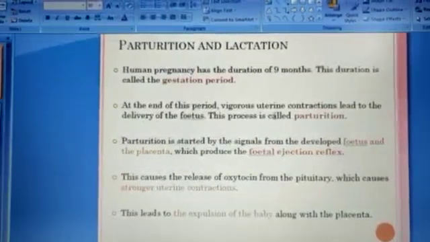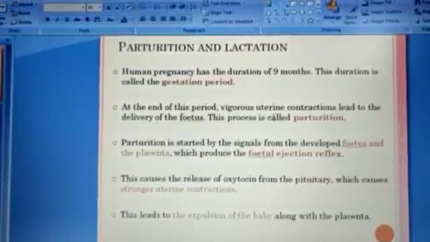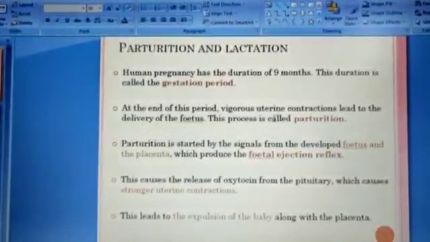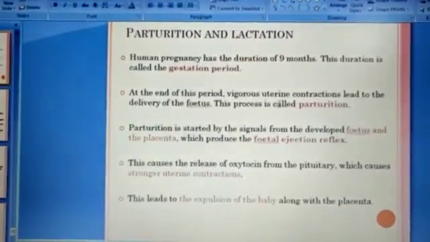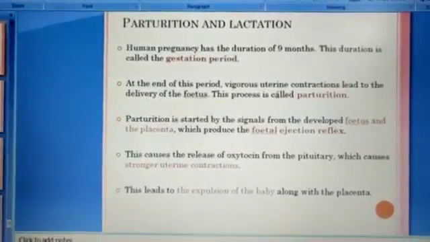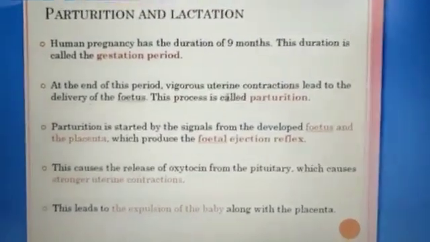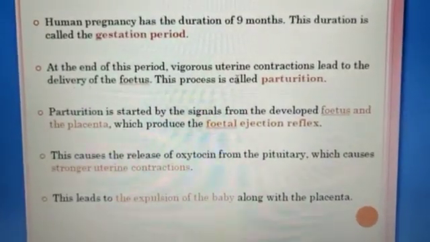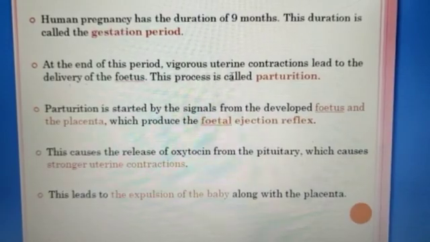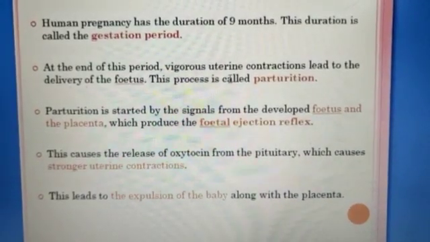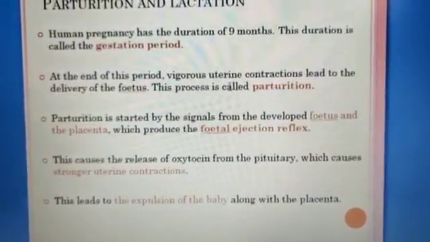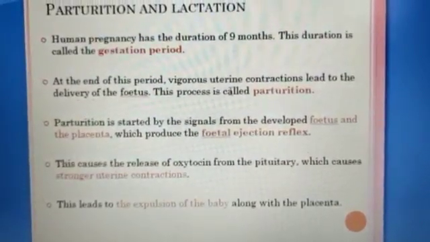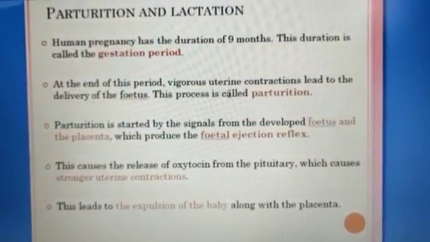Human pregnancy has the duration of 9 months. This duration is called the gestation period. At the end of this period, vigorous uterine contraction leads to the delivery of the fetus. This process is called parturition. What is parturition? The delivery of the fetus is termed as parturition.